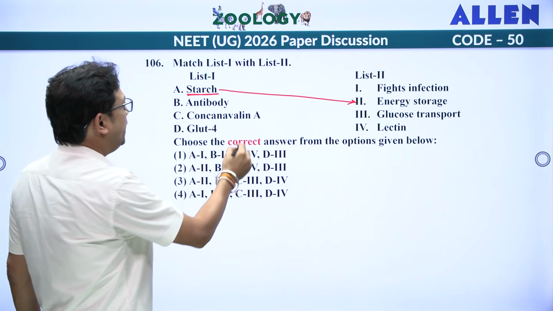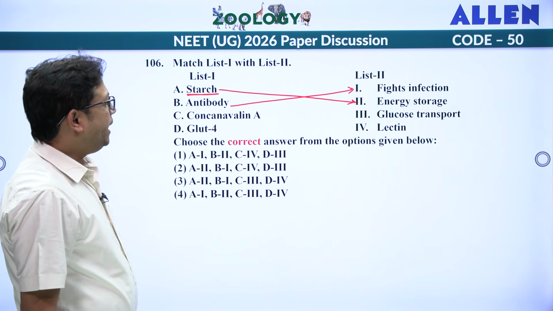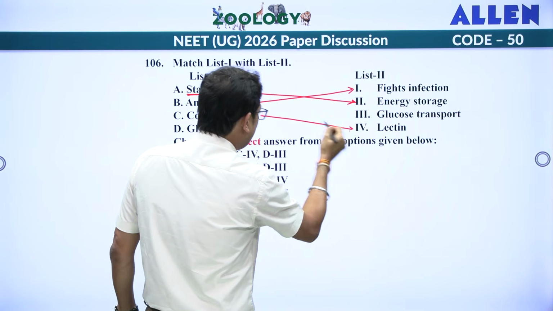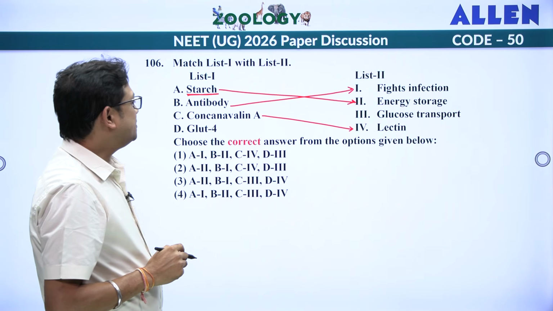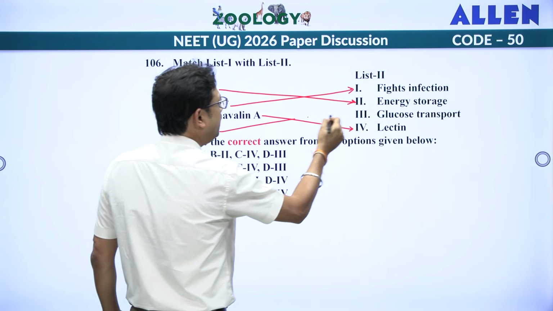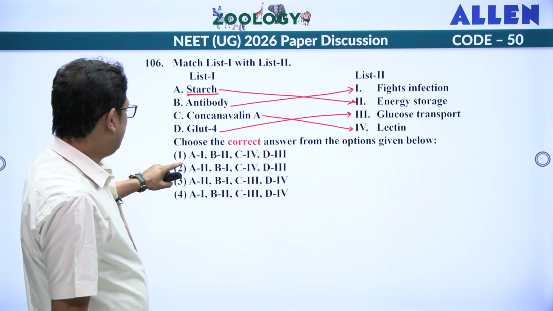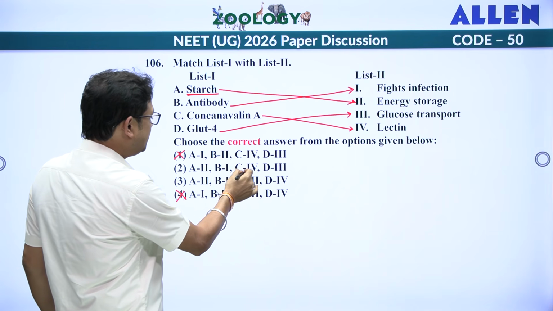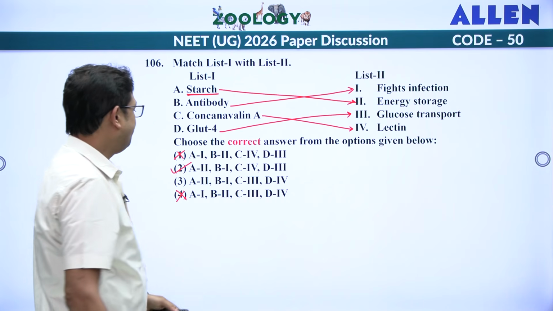Antibodies are fighting against infections. Concanavalin A, it is what? It is a lectin, secondary metabolite. And GLUT4 is the transporter, a transmembrane protein that allows the movement of glucose. So D should be 3. So let us check. A should be 2. So eliminate first one, second one. B is 1. C should be 4. So answer is 2.